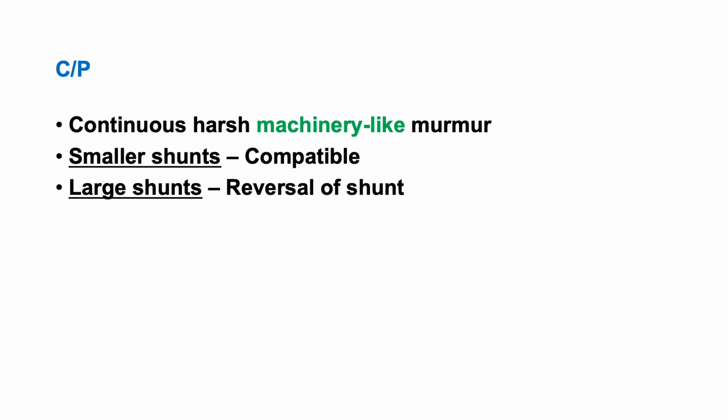Coming to the clinical picture, with patent ductus arteriosus the most important finding is a continuous harsh machinery-like murmur. That's what you will hear with the stethoscope. If it is a smaller shunt, it is usually compatible with life, and if it is a large shunt, there may eventually be development of Eisenmenger syndrome because of the reversal of the shunt, and it will be seen with the development of cyanosis.